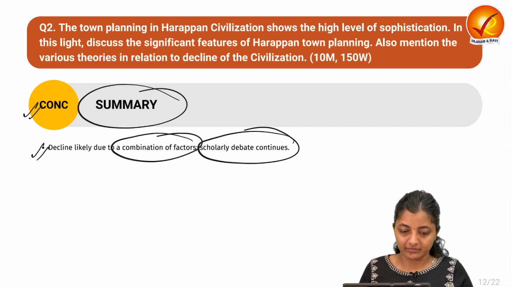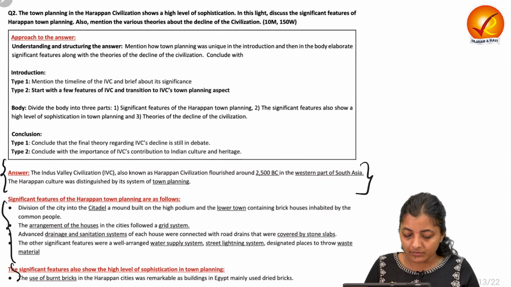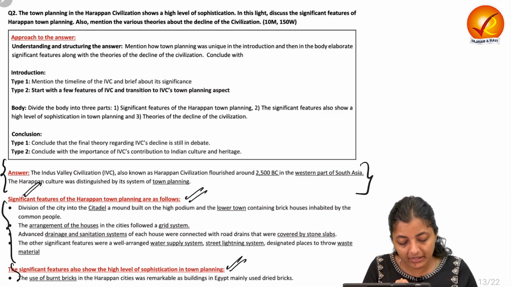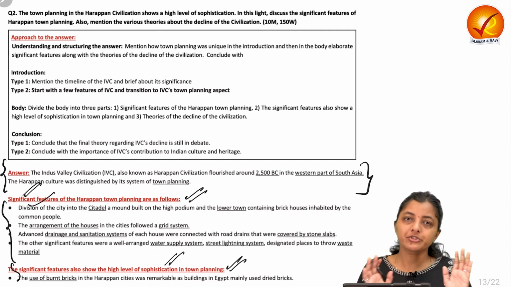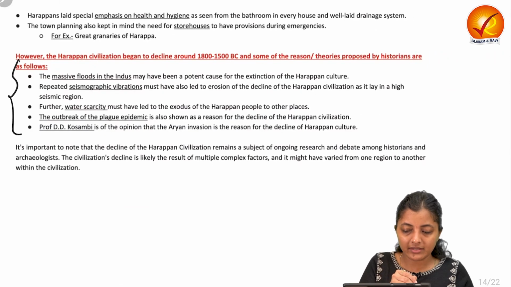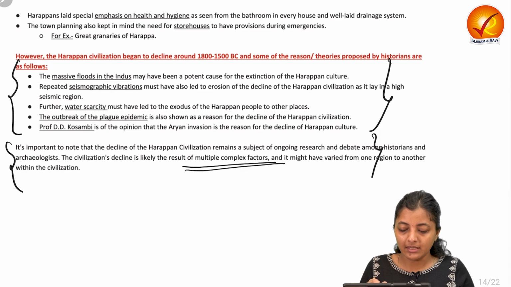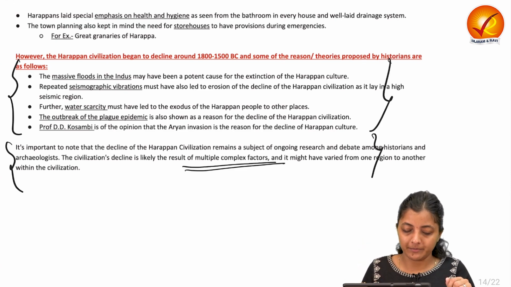this Harappan civilization. So the model answer is about background, then significant features, and the model answer divides this into two different parts: the significant features of Harappan town planning and the significant features that show the high level of sophistication. So you can merge these two points as well. Then finally, the reasons behind their decline, and finally the conclusion that there are multiple complex factors which may vary from region to region within that civilization only.